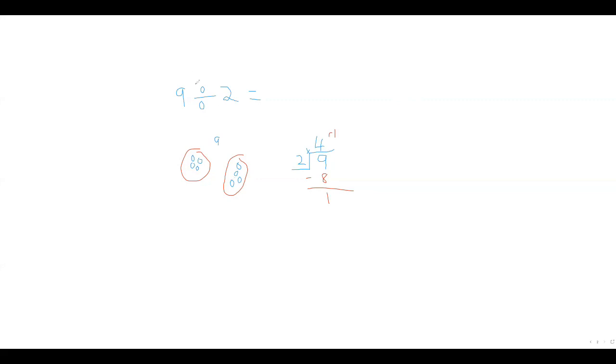So sharing means equally. So we're going to leave this one outside. So we've got 4 and we've got 4. So in one box, we have 4. So 9 divided by 2 is 4 remainder 1. Okay, if I want to double check that, I just do 4 times 2, which is 8, plus 1, which is 9. Okay.